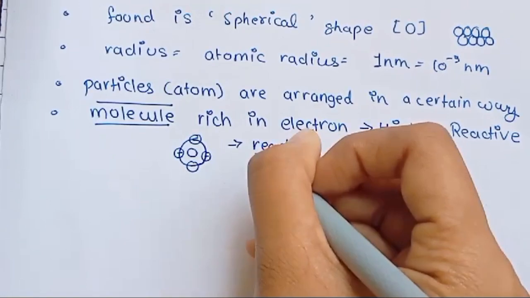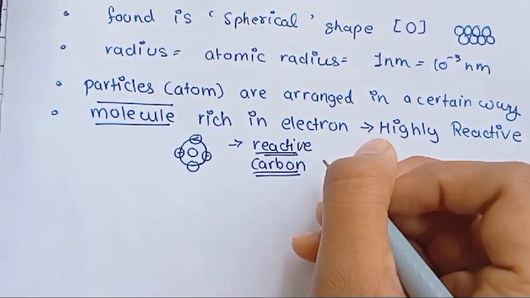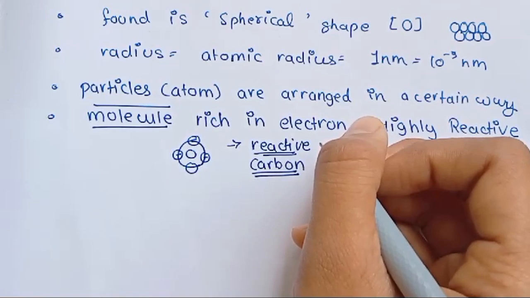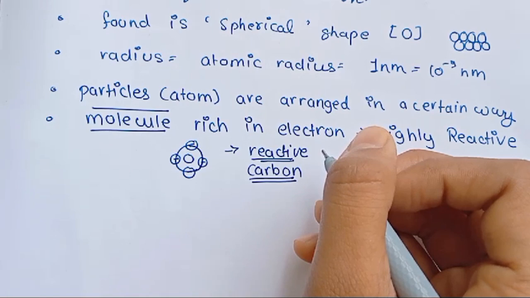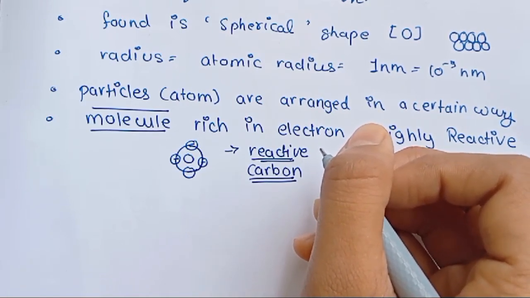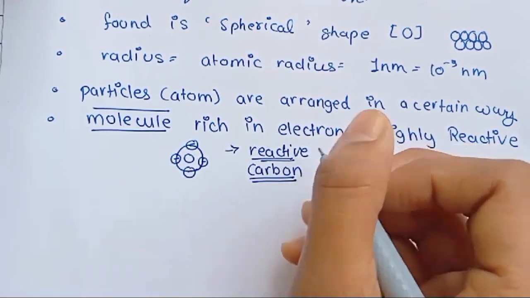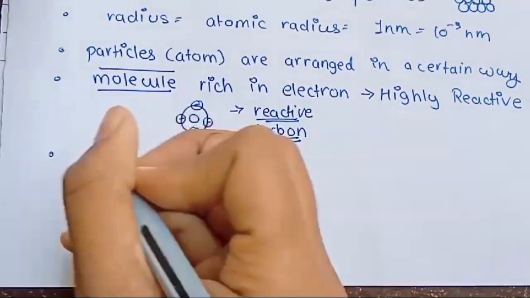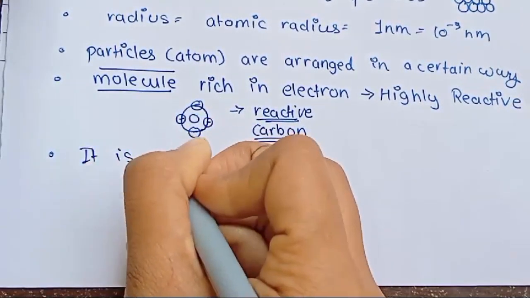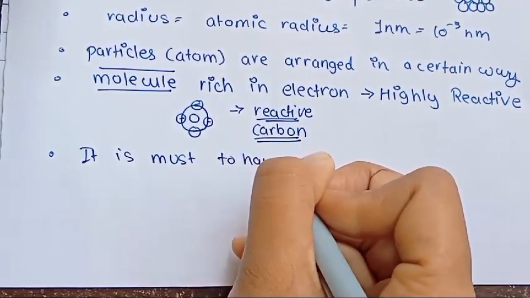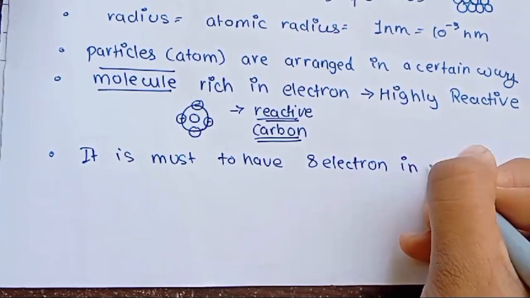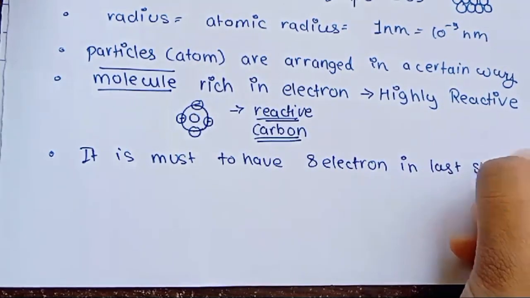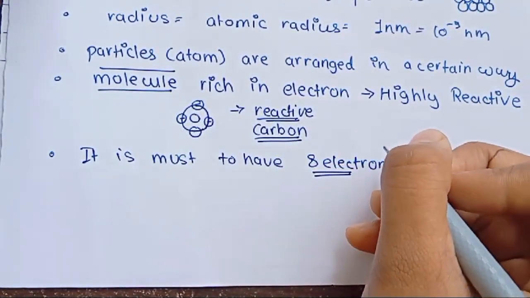Carbon. Carbon is extremely reactive. Noble gases don't need anything, but any non-reactive material gets immediately attracted to carbon. Why? Because it is highly reactive. Now it has so many electrons, so it can attract anything towards itself. It is a must to have 8 electrons in the last shell.